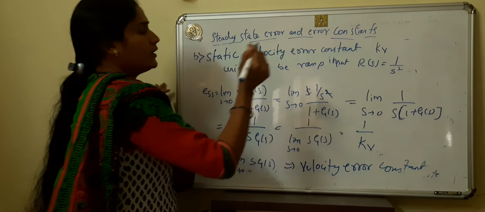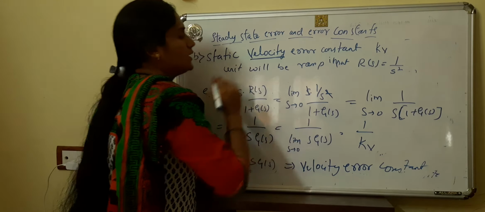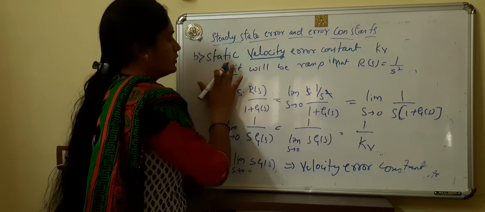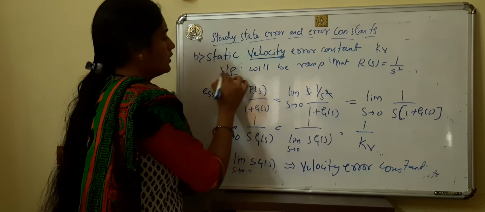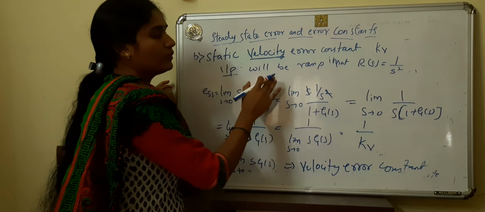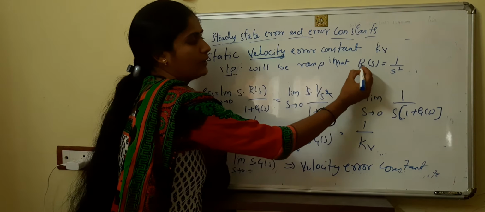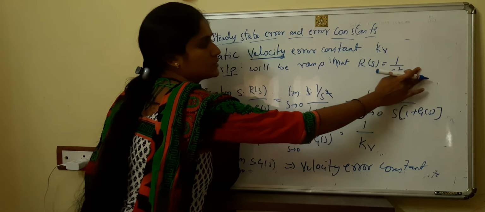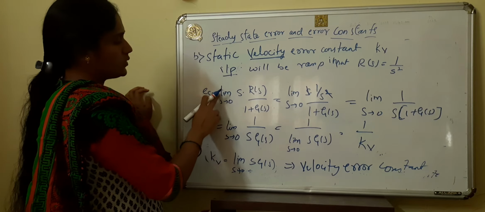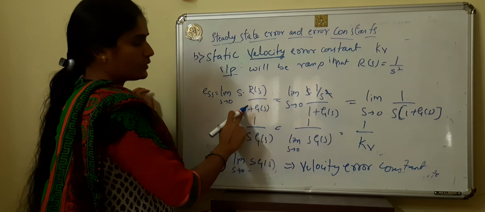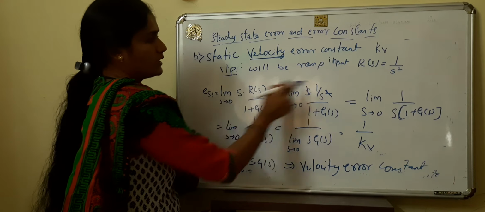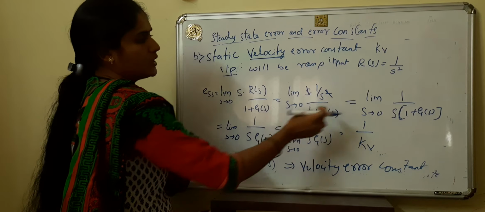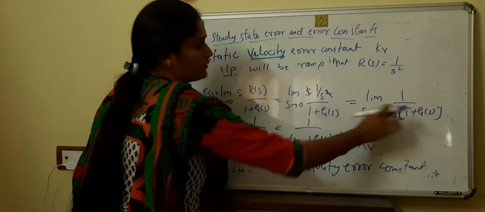Here, for the velocity error constant, the input will be a ramp input. If you are using a ramp input, then r of s is equal to 1 by s square. So ESS is equal to limit s tends to 0 of s r of s divided by 1 plus g of s. In place of r of s we use 1 by s square. The s cancels, so 1 divided by s times 1 plus g of s.